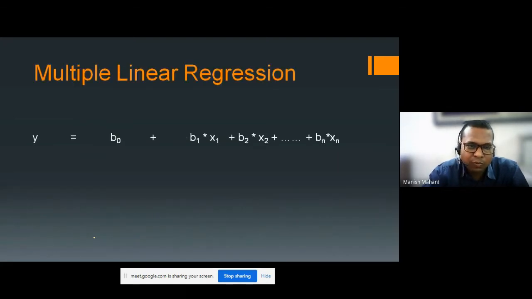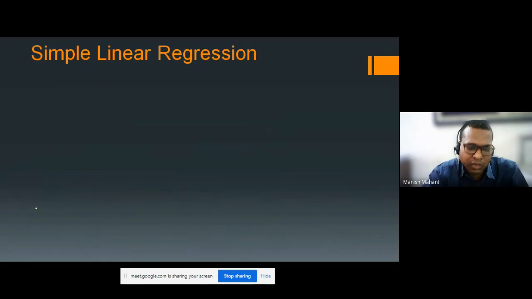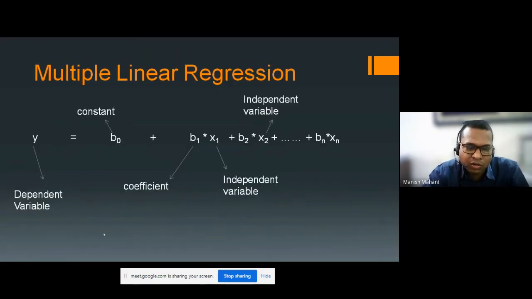So what is a multiple linear regression model? See, y is a dependent variable, b0 is a constant, b1 is a coefficient, x1 is an independent variable, and x2 is also an independent variable. Here I am again taking the example of salary.